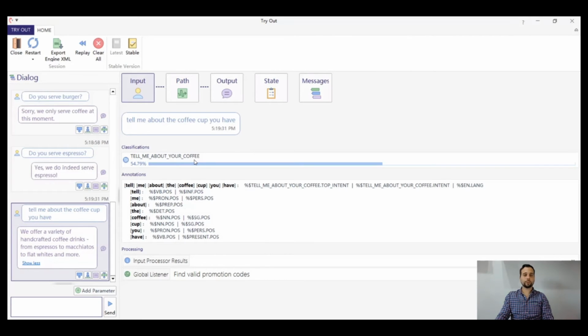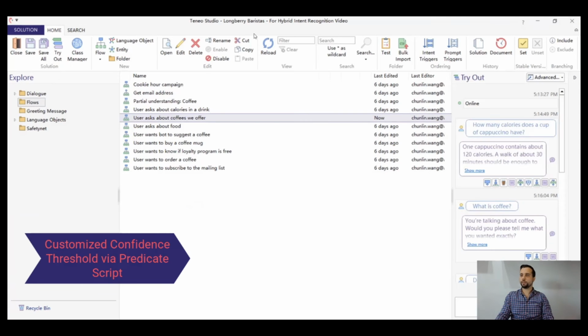So maybe we would like to adjust this trigger and increase the confidence minimum that we need to fire this specific trigger. And we can do that. Let's take a look.